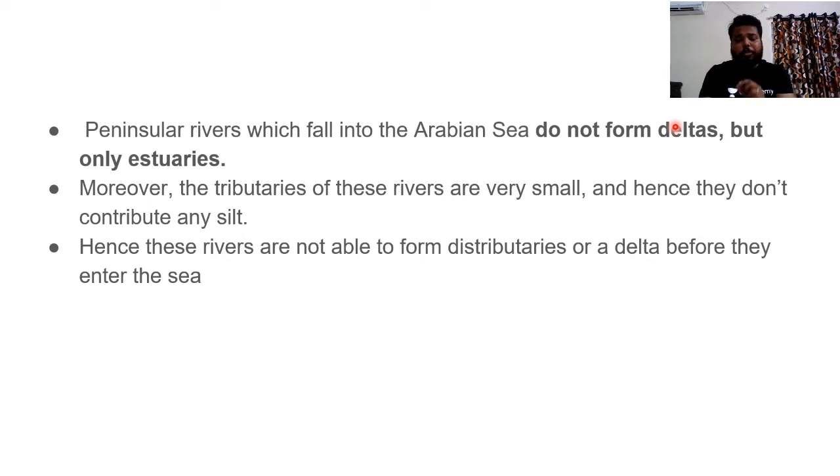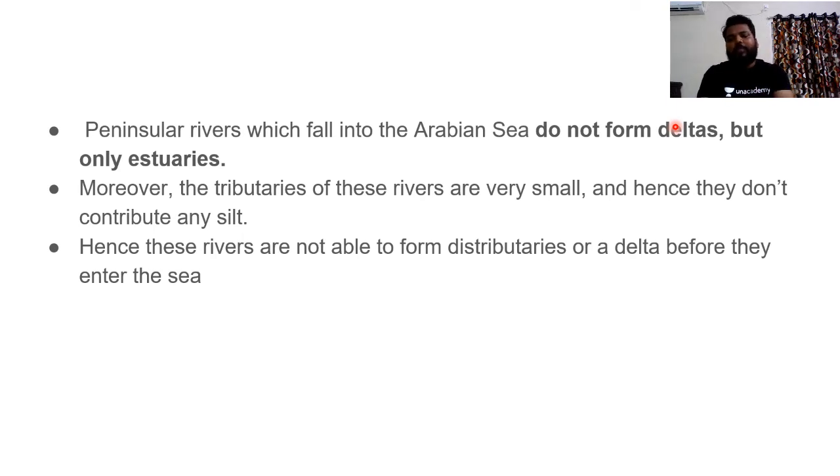One is we should have longitudinal course of river so that it can collect the sediments and it can deposit and form a delta. And the river has to carry huge amount of medium sediments, like the sediment size should be medium, so that if it is very small, it directly drains down into the sea. And the volume of water should be very high, so as to carry this medium amount of sediments.